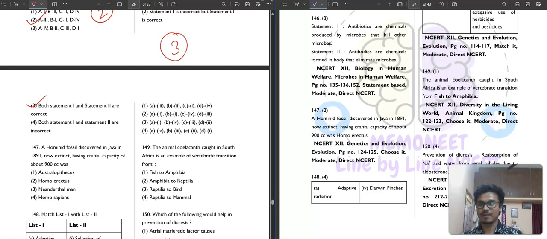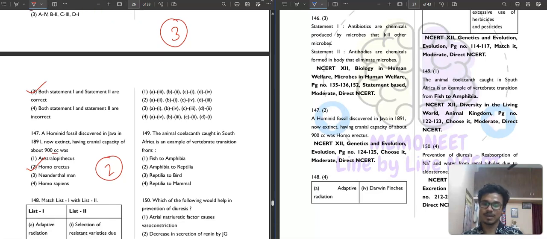Then question number 147. A hominid fossil discovered in Java in 1891, now extinct, having cranial capacity of about 900 cc was Australopithecus, Homo erectus, Neanderthal man or Homo sapiens. So this was Homo erectus. 2nd option is your correct answer. 900 cc means the cranial capacity of the brain.